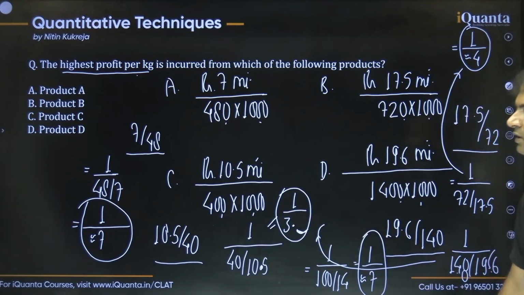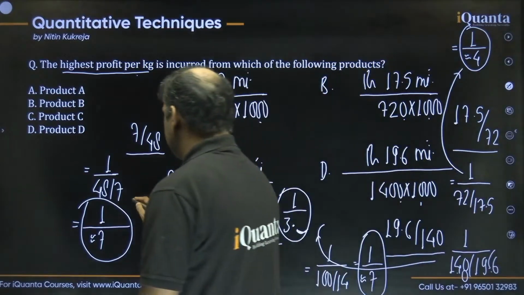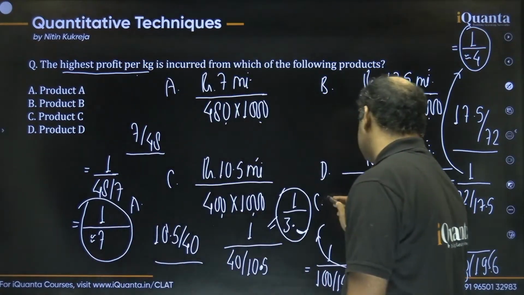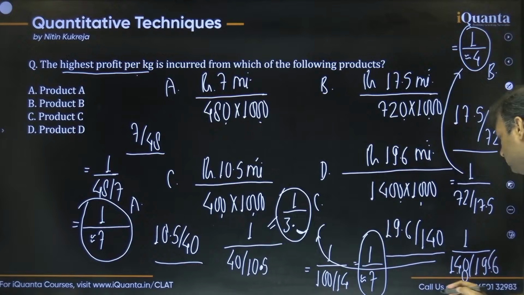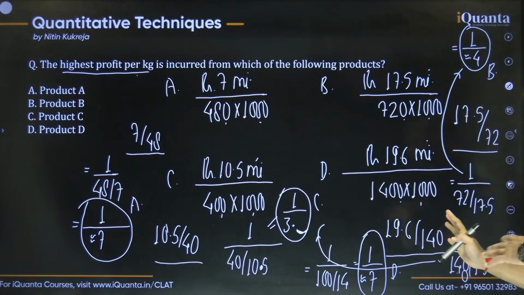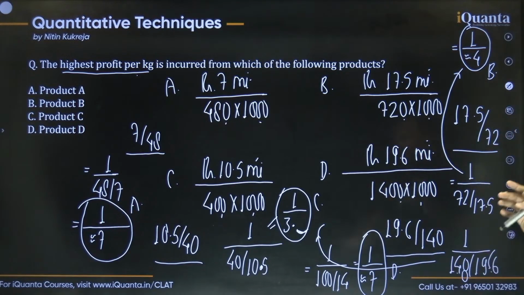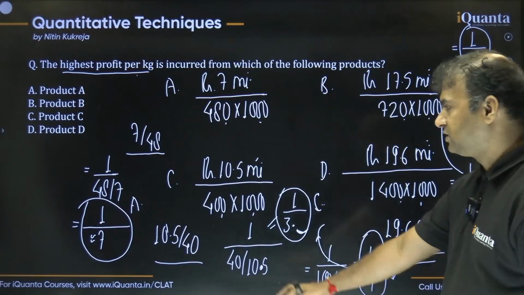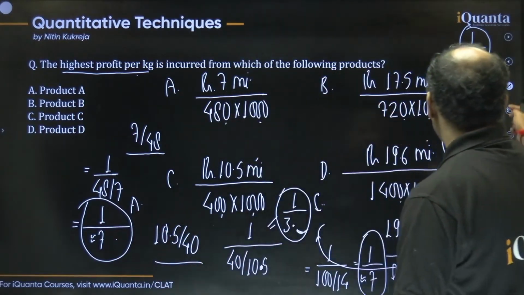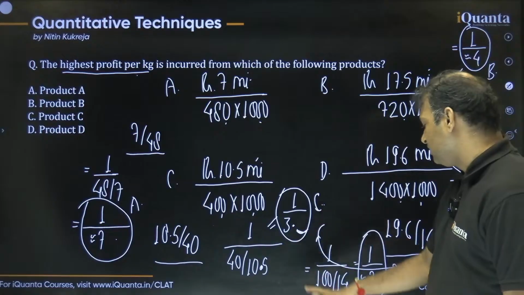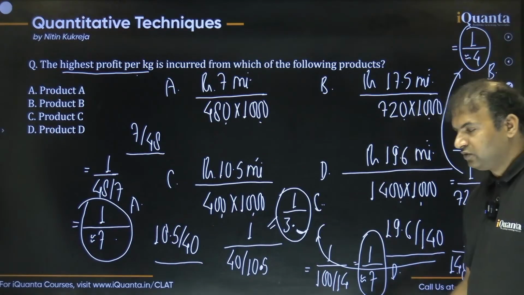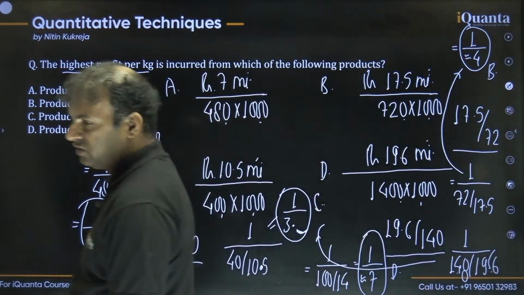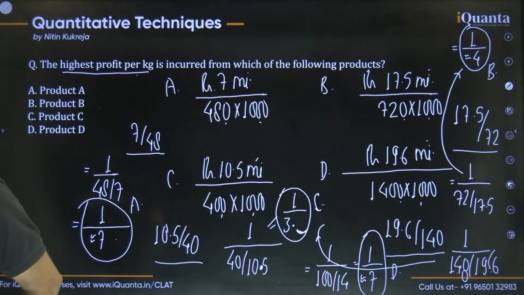Now you guys tell me, this is option number A, this is option number C, this is option number B, and this one is option number D. So all of the numerators we have taken as 1 in all the fractions. So tell me, the denominator is least in which option, guys? This denominator is approximately 7, this is approximately 4, this is 3 point something, and this is 7 point something. So which option is having the least denominator?